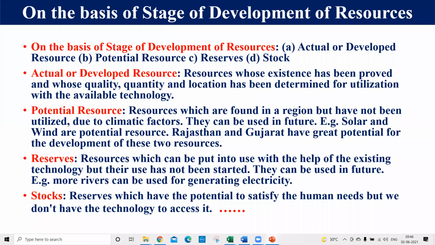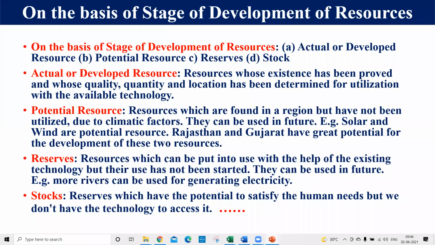So, dear student, potential resources are resources which are found in a particular region, but we are not able to utilize them. Why? Because of climatic factors, relief features, and geographical conditions. So these are those resources which are found in a particular region, but still we are not able to use them. Why are we not able to use them?